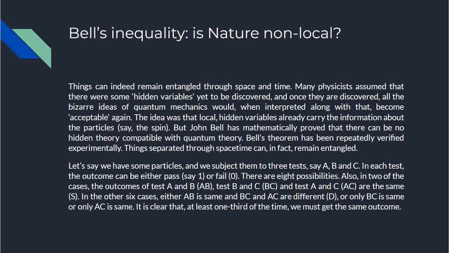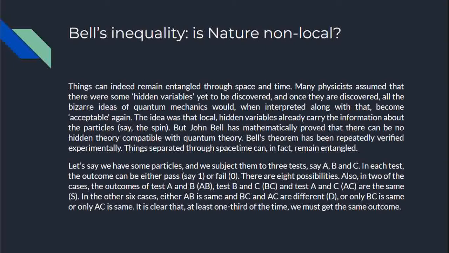Bell's inequality. Is nature non-local? Things can indeed remain entangled through space and time. Many physicists assumed that there were some hidden variables yet to be discovered, and once they were discovered, all the bizarre ideas of quantum mechanics would become acceptable again. The idea was that local hidden variables already carry the information about the particles, say the spin. But John Bell mathematically proved that there can be no hidden variable theory compatible with quantum theory. Bell's theorem has been repeatedly verified experimentally. Things separated through space-time can in fact remain entangled.